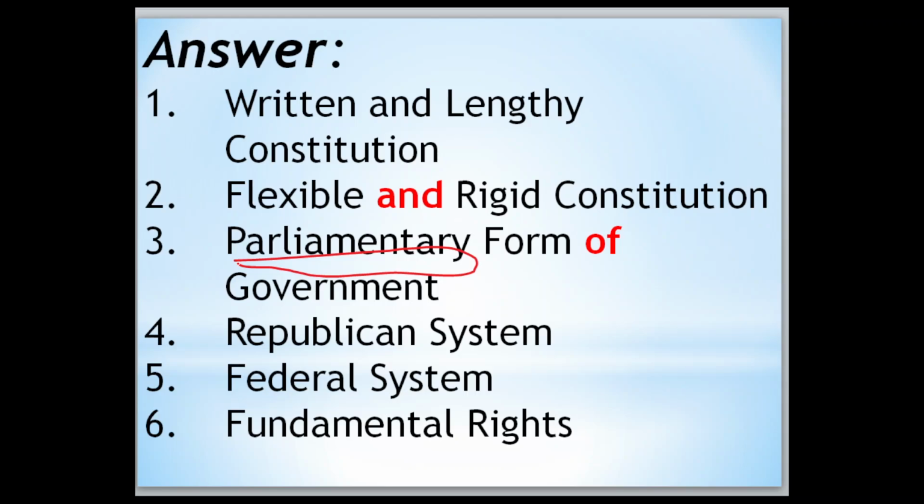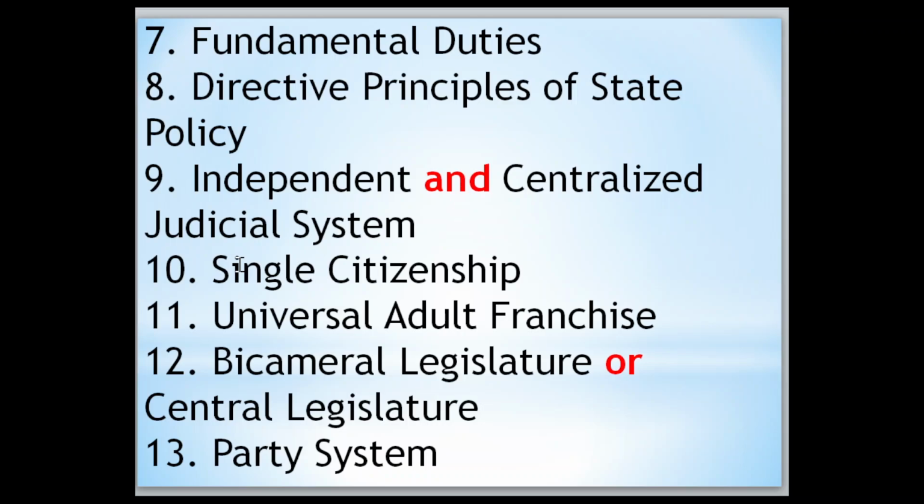Those salient features are very important. Next, fundamental duties. We have 11 fundamental duties. We have to perform them. Okay, next, directive principles of state policy. Directive principles of state policy are also the next salient feature of our constitution.